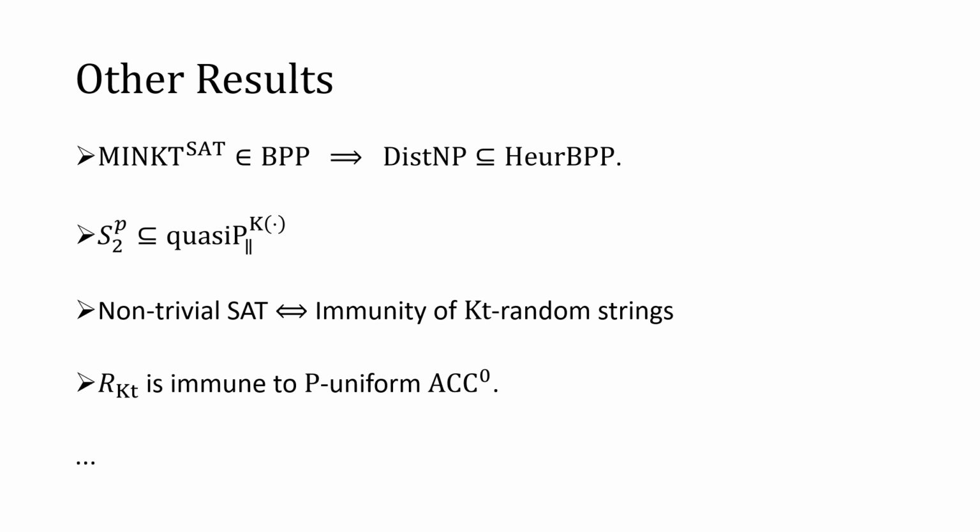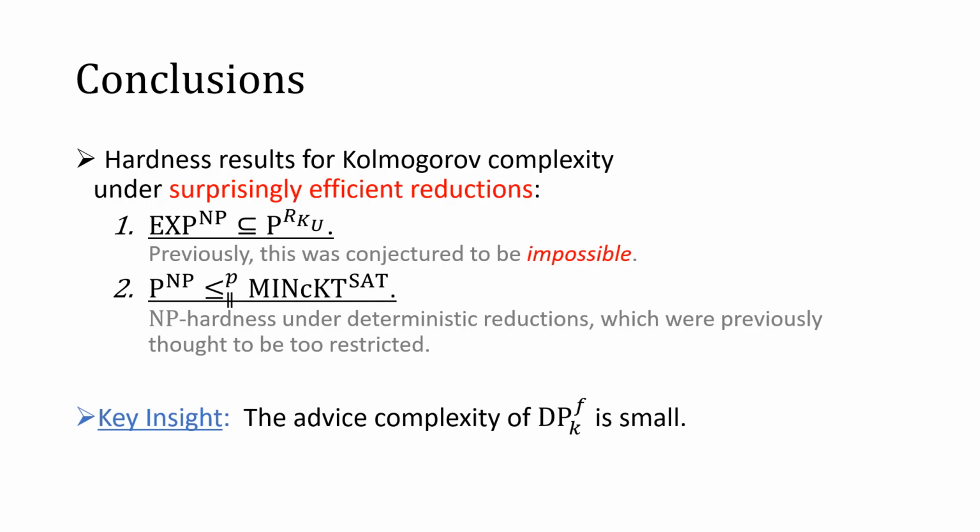There are several other results which we can prove by using the construction of a direct product generator. If you are interested, please read the paper. To conclude this talk, in this work we presented hardness results for Kolmogorov complexity and a surprisingly efficient reduction, which were previously conjectured to be impossible. The key insight of this work is that the advice complexity of the direct product generator is quite small.